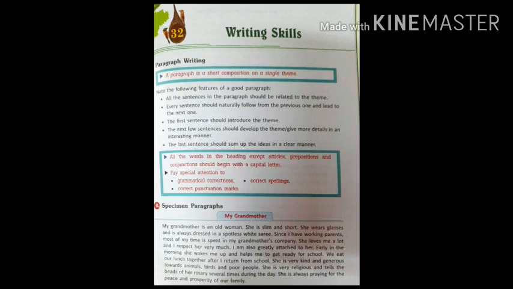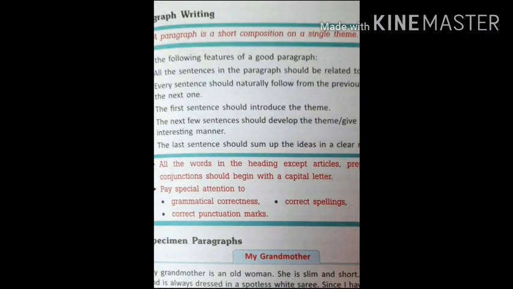Then the next is: the first sentence should introduce the theme. The first sentence is going to be the introduction of the theme, of the topic of the paragraph that you are writing about. The next few sentences should develop the theme and give more details in an interesting manner. So gradually it should develop and generate interest in the readers. Then the next is: the last sentence should sum up the ideas in a clear manner. When you are winding up, when you are wrapping it up, you have to make it a sentence which will sum up and give a clear idea about the theme.